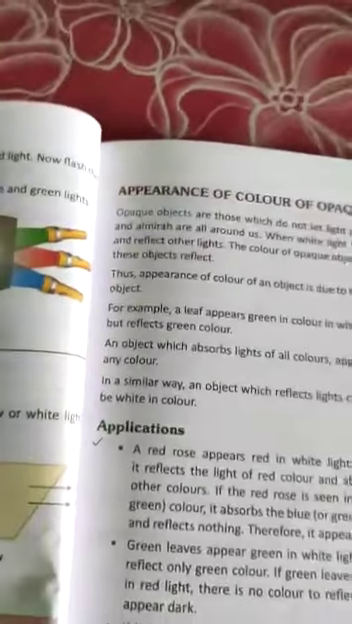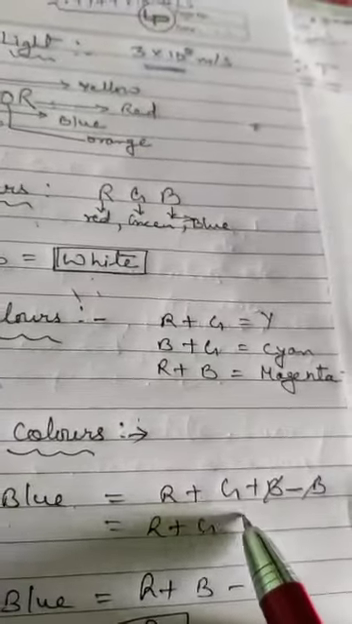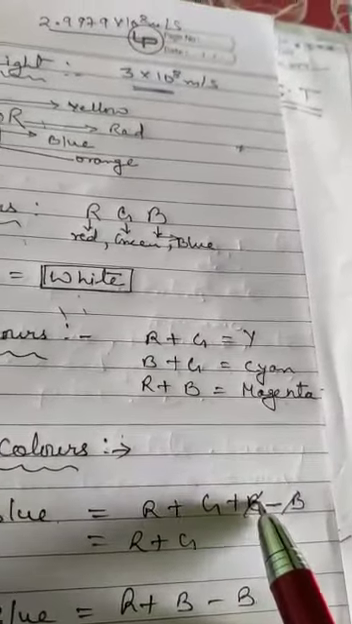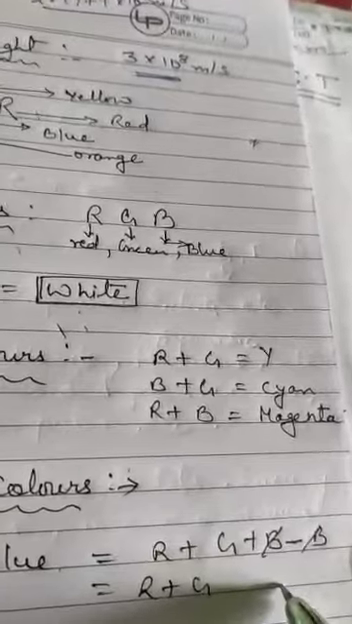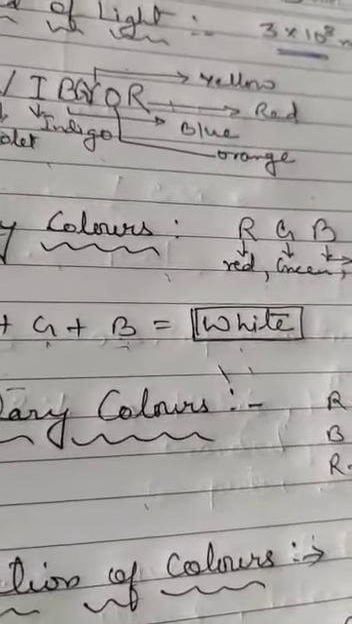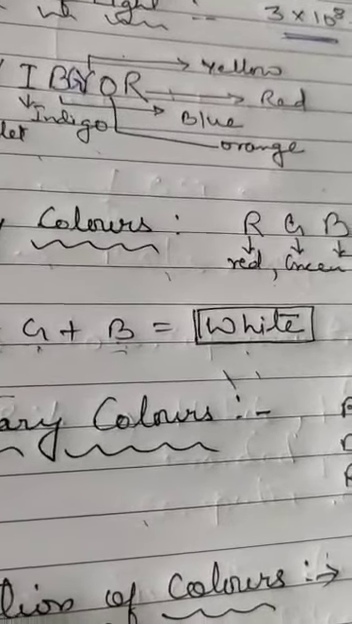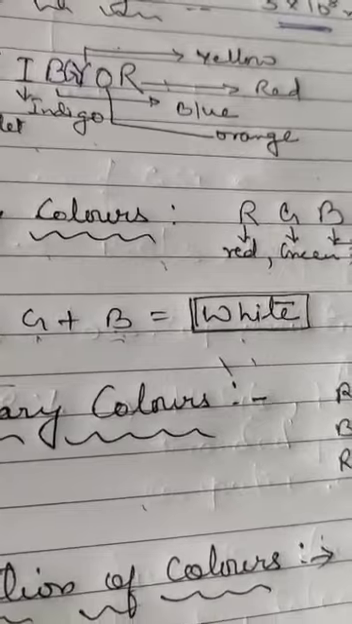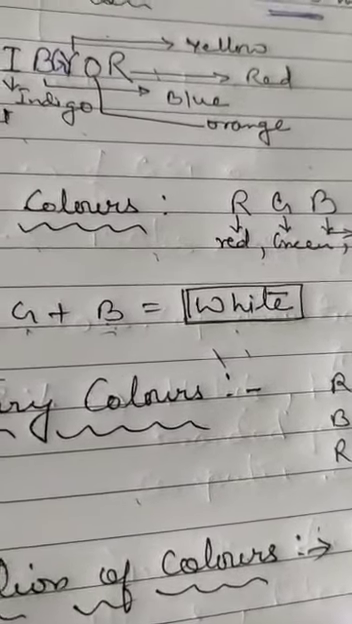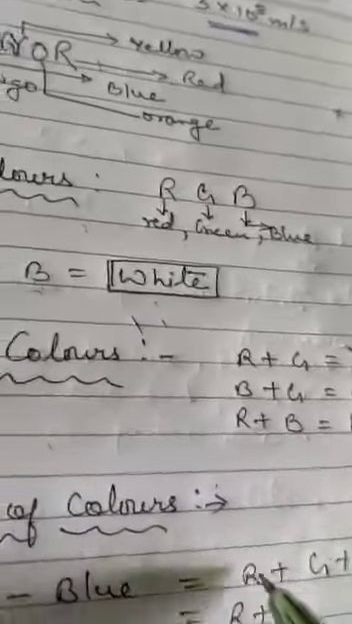Now what is subtraction of colors? Subtraction of colors means, when white light minus blue, it will give red plus green plus blue minus blue. Blue minus blue means, children, it will give red plus green light. Means when a glass or a cellophane sheet allows light of certain colors to pass and blocks other colors by absorbing them, meaning blue light is absorbed totally.